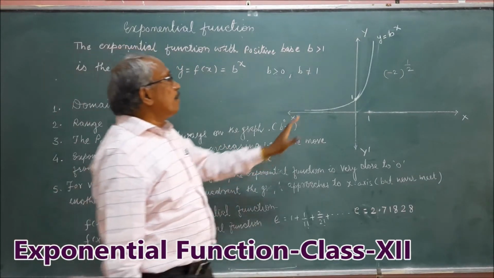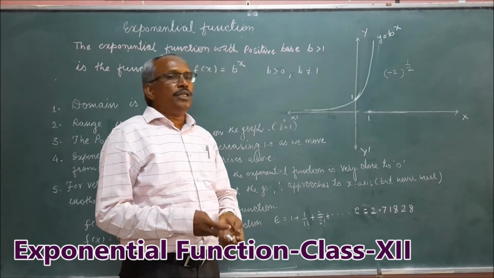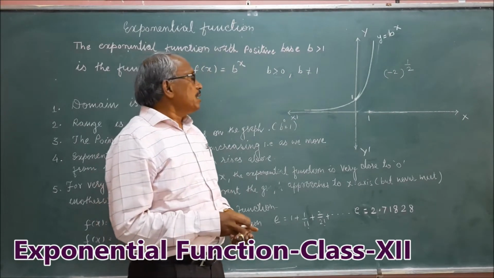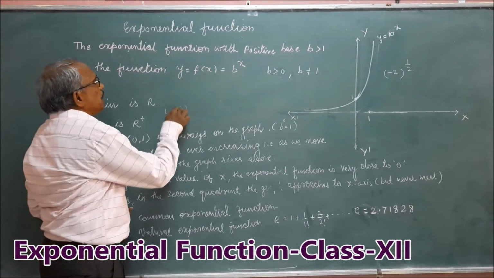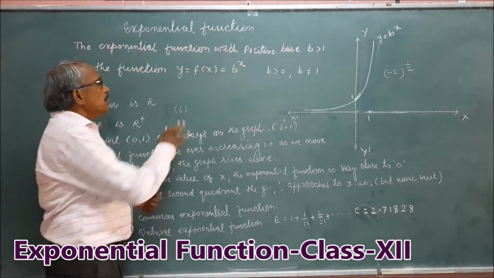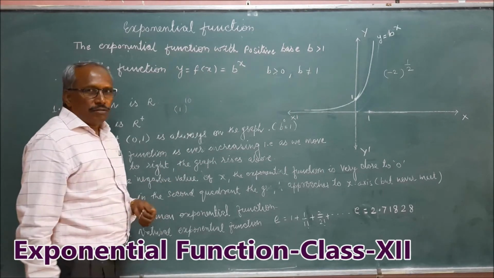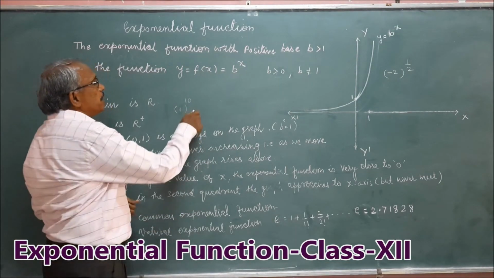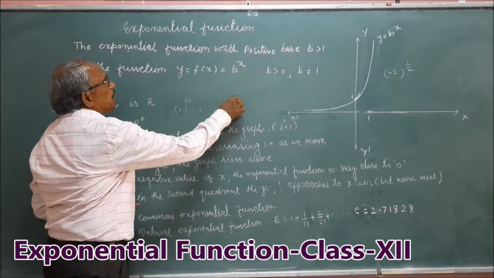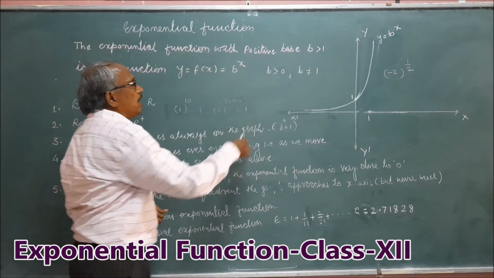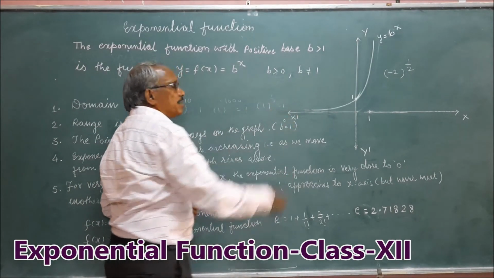Then what is the meaning of b is not equal to 1? If we take b = 1 and any exponent, if I take x = 10, it will always be 1. If I take x = 1000, it is always 1. Or if I take x = 1/2, that is always 1.